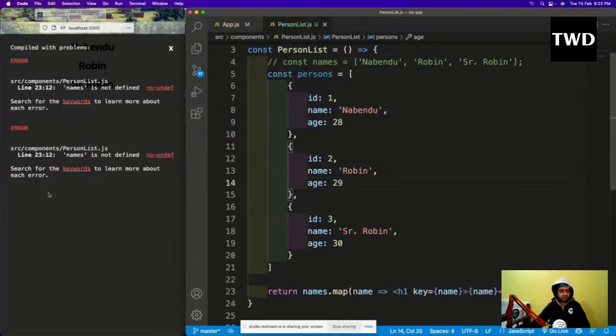I've told you what the difference is between map and forEach. See, forEach is just a replacement for a for loop. It just works like that for loop. But map, what happens?